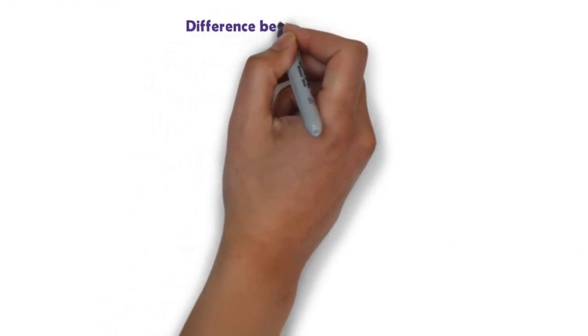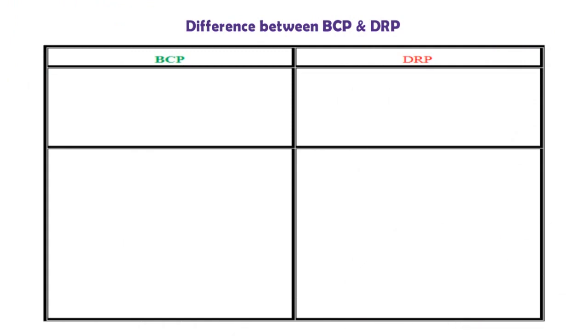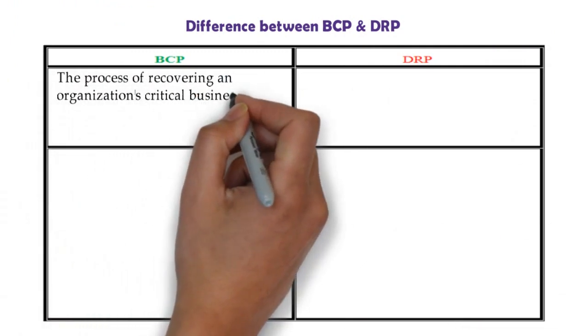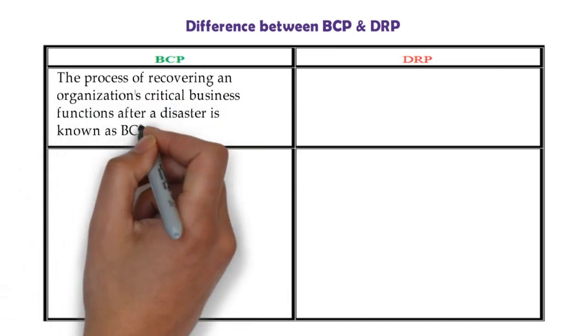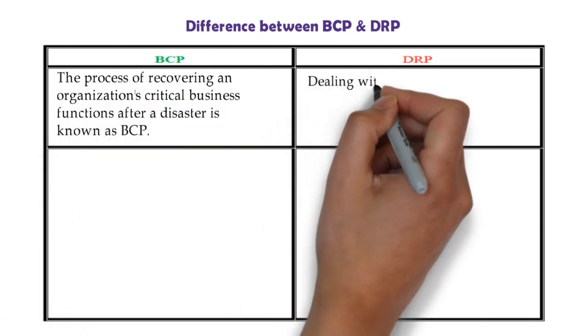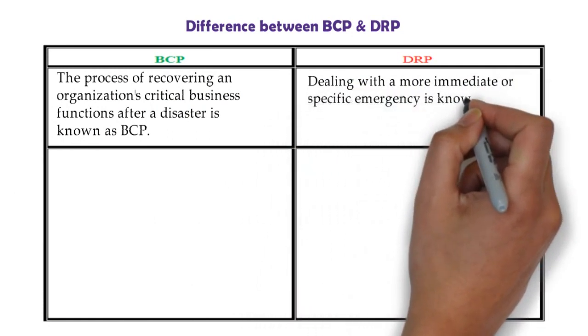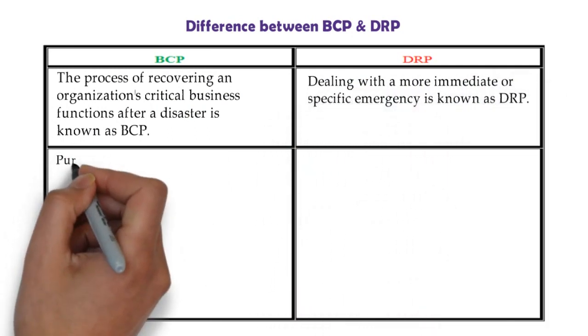Here is the main difference between BCP and DRP. For BCP, the process of recovering an organization's critical business functions after a disaster is known as BCP. On the other hand, dealing with a more immediate and specific emergency is known as DRP.